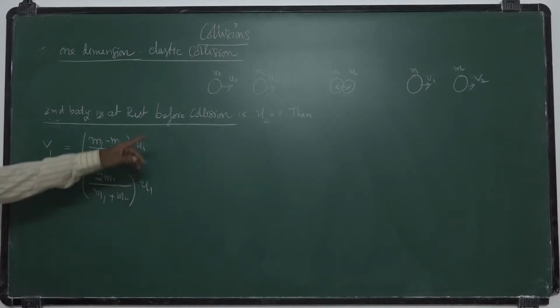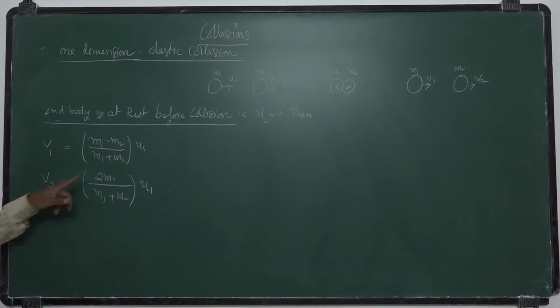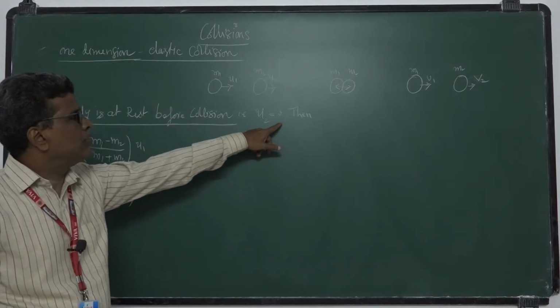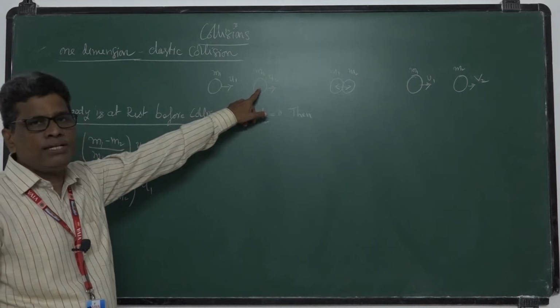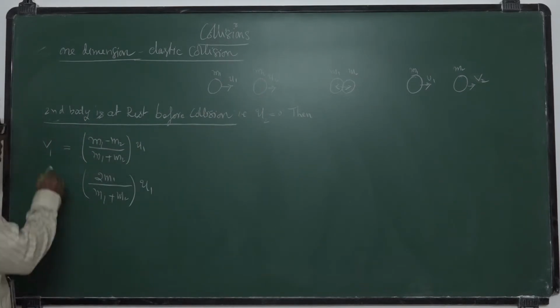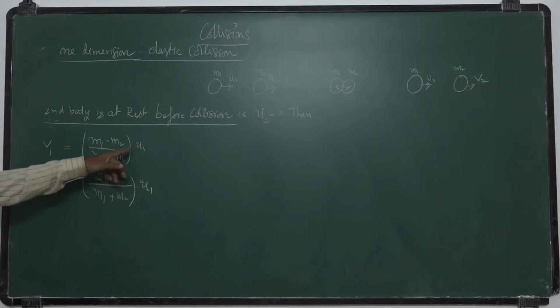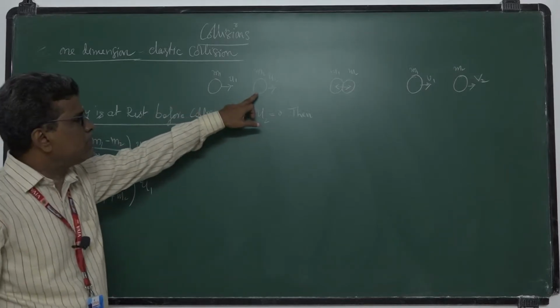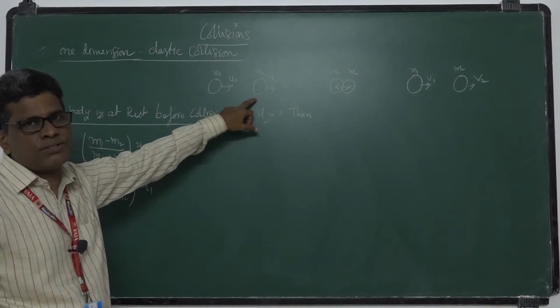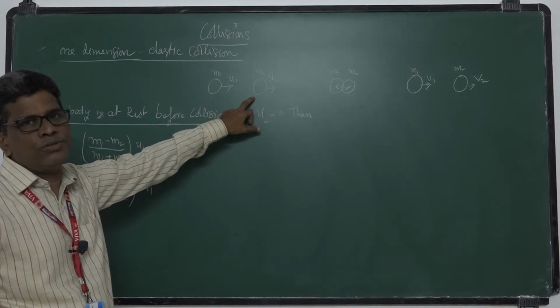I put u2 equal to 0 in the v1 and v2 expressions, because I assumed that the second body is at rest before collision. Now these are the velocities acquired by the bodies after collision. What is the momentum of the second body before collision? 0, because it is at rest. What is its kinetic energy? 0.